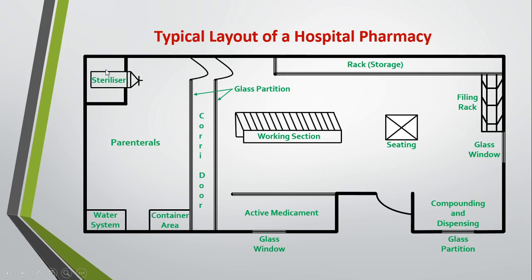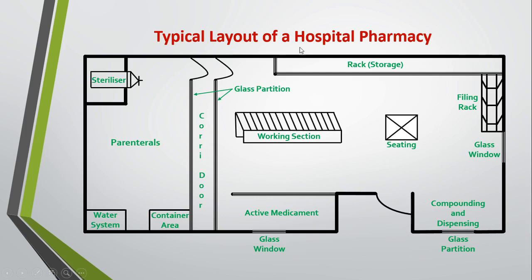Also there is a sterilizer. Whatever parenteral preparation is made in the manufacturing unit is sterilized using a suitable sterilizer, either an autoclave or any other suitable sterilizer. This area is a sterile one. Whatever requirements are needed for manufacturing of parenterals should be available there, and in this area positive pressure is maintained to avoid the entry of foreign particles.